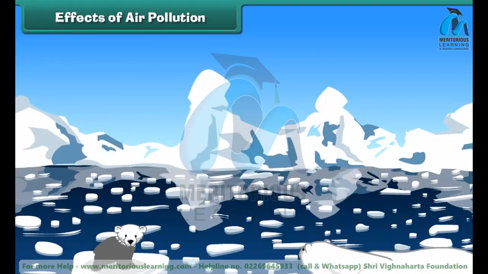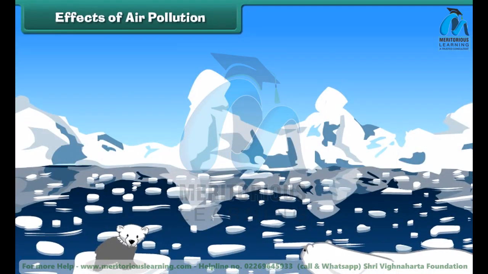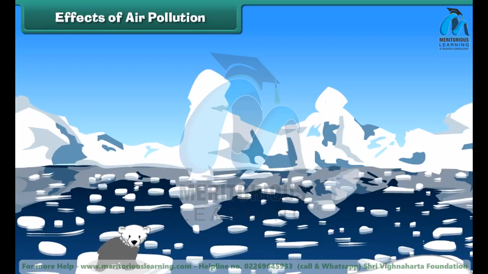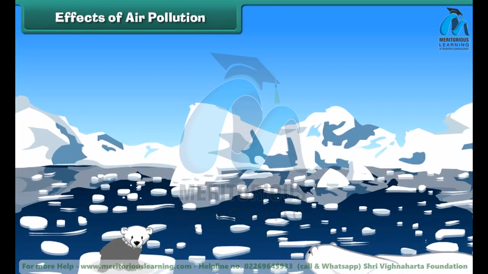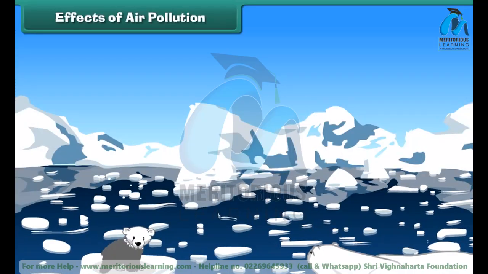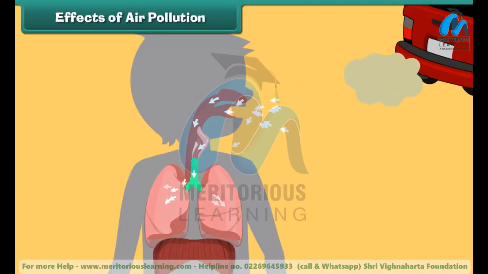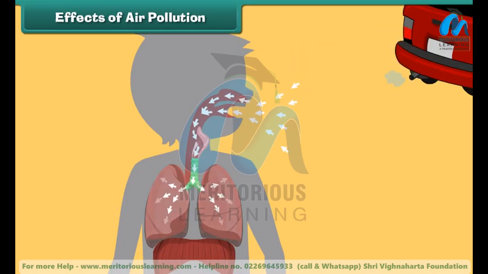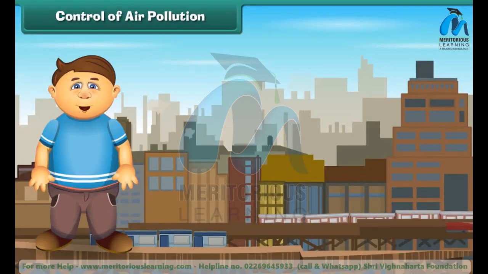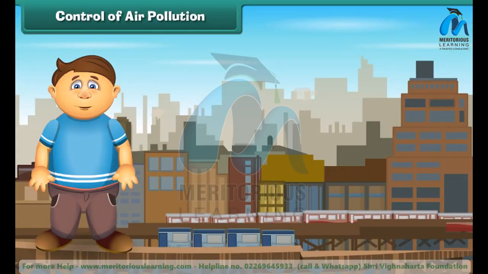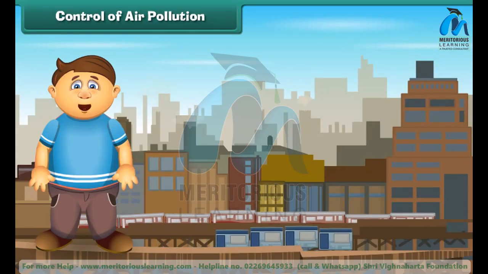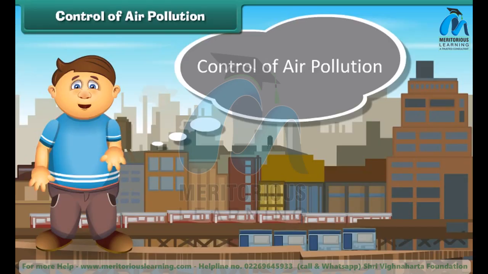Besides it, the large amount of carbon dioxide in air increases the global temperatures, which subsequently results in the melting of glaciers. It adversely affects our lungs, and we suffer from respiratory disorders. Now the question is how we can control air pollution. There are many things that we can do to control air pollution.